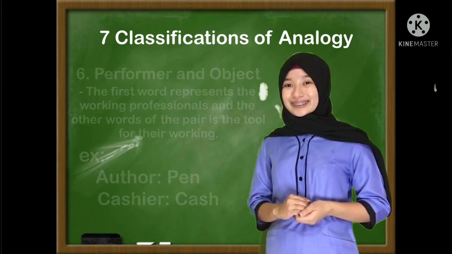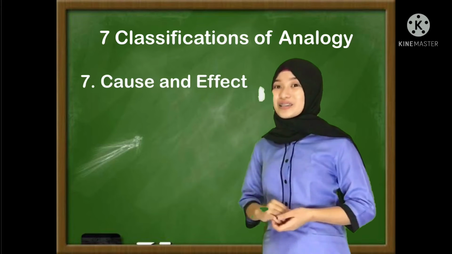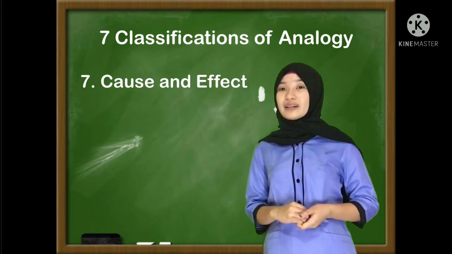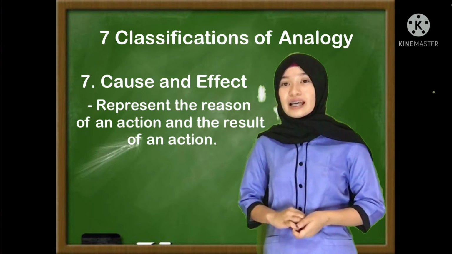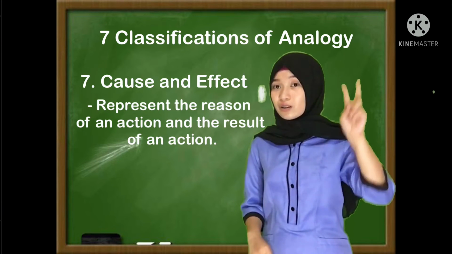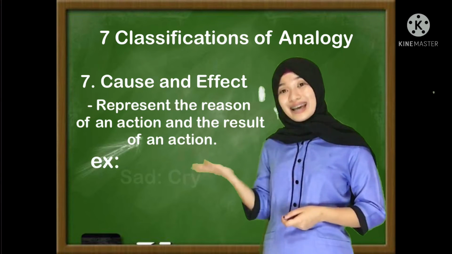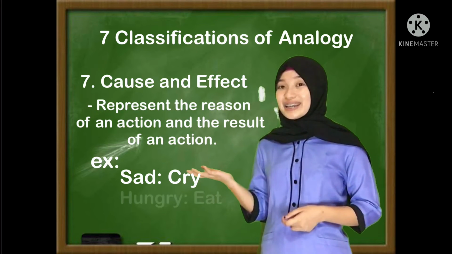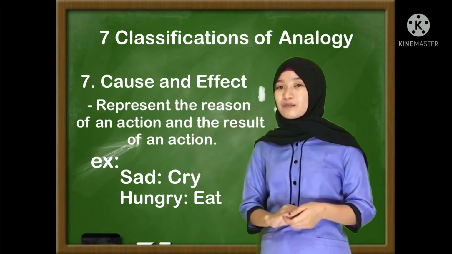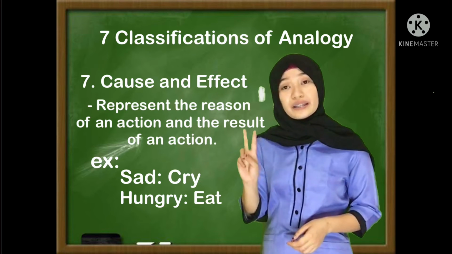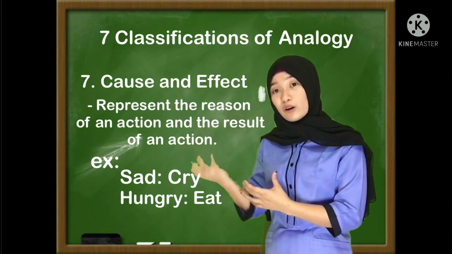Very good. Now let's move to the last classification of analogy, which is cause and effect. Let's define cause and effect. Cause and effect represent the reason of an action and the result of an action. The key terms here are the words reason and result. Example: sad is to cry, hungry is to eat. As we can observe, these examples are all included in cause and effect. Why? Because the first word is the cause of an action or the reason of the action, and the second word is the effect of the action.